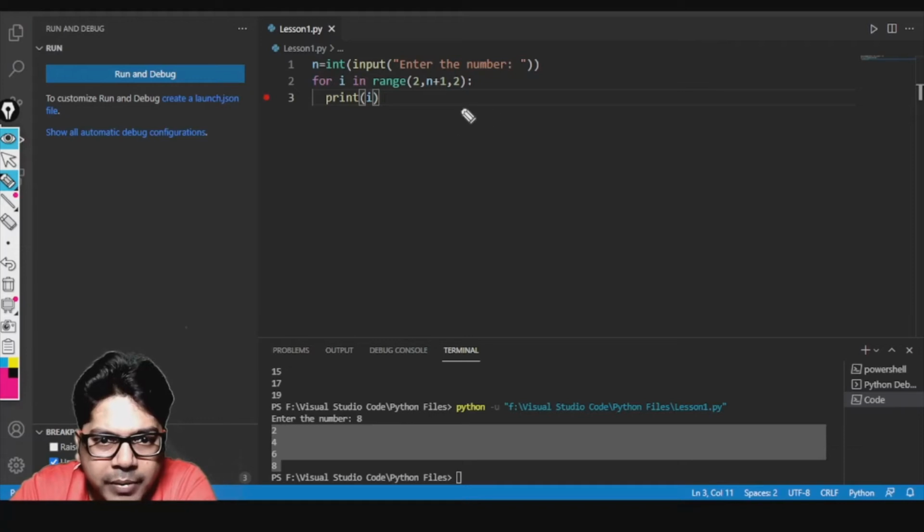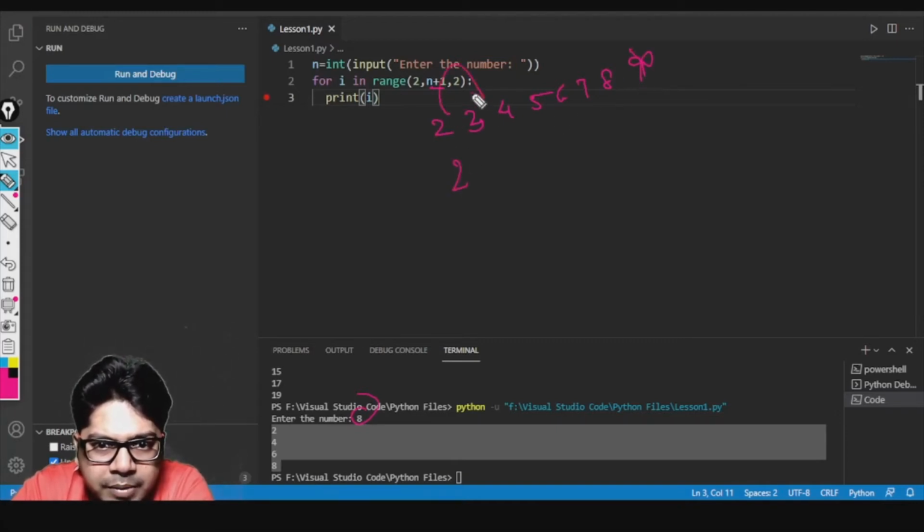So it is automatic. First it gave 2, then after that it should be 3. What are the numbers which are here? 2, 3, 4, 5, 6, 7 and 8 are there if I have entered 8, right? Okay, 9 is there, so 9 won't be included, 2 will be included. So it is printing 2, then it jumped by 2, so now the next number it is printing is 4, then the next number it is printing 6, then the next number it is printing 8. Like that it is working.